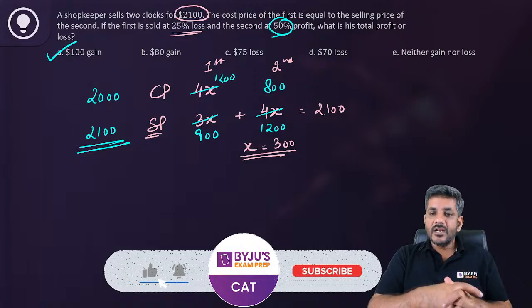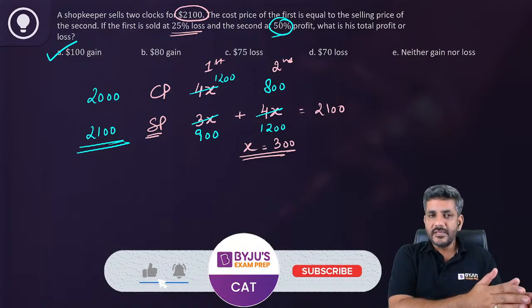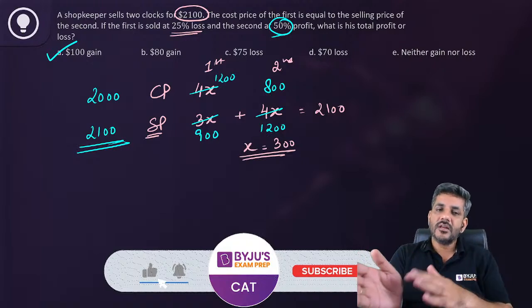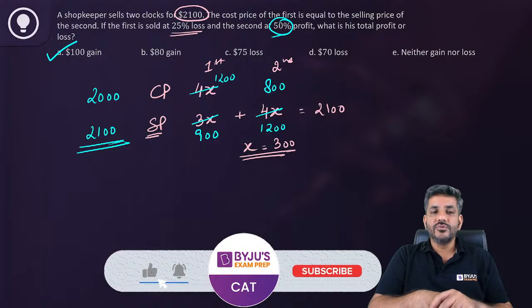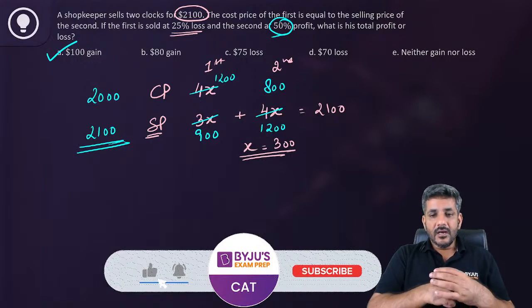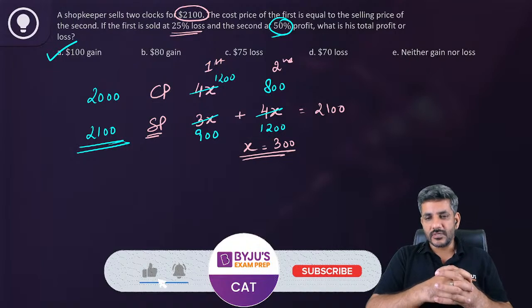Oh, Sanket, we can't use a plus b plus ab by 100 because 25% loss is on another base and 50% profit is on another base. तो ये दोनों अलग अलग चीजों पे हैं. So therefore we can't use it from that. Okay. Varun, I don't think this question can be done by using options. That will be difficult from here. So in my opinion, शायद आप इसको नहीं कर पाओगे options का use करके.